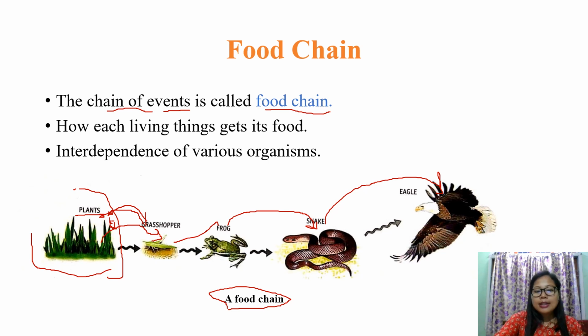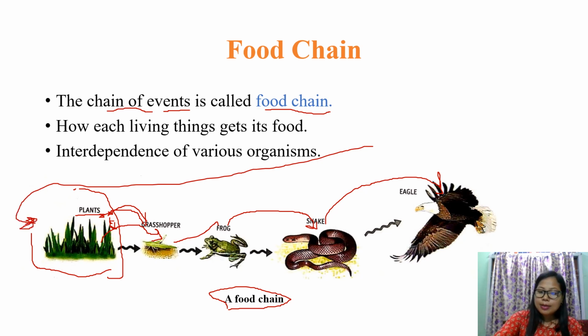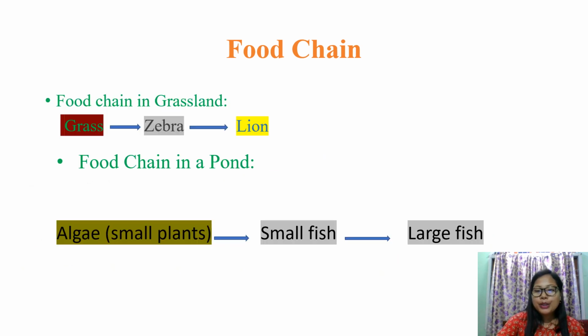So directly or indirectly, the very primary source of food is the plants, the main source, and the food has been transferred from one organism to different organisms. Okay, now we know what a food chain is, how the events of taking food go chain-wise, from one organism to different organisms.